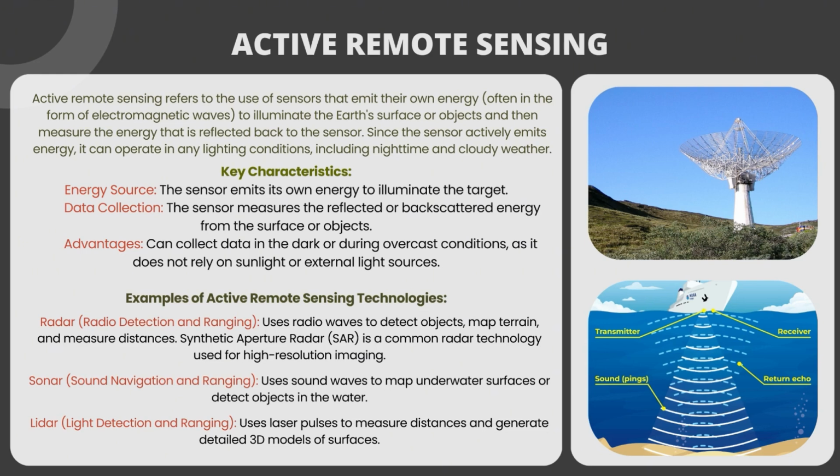Examples of active remote sensing technologies. Radar, radio detection and ranging. Uses radio waves to detect objects, map terrain, and measure distances. Synthetic aperture radar, SAR, is a common radar technology used for high-resolution imaging.